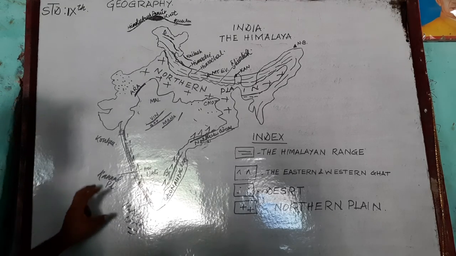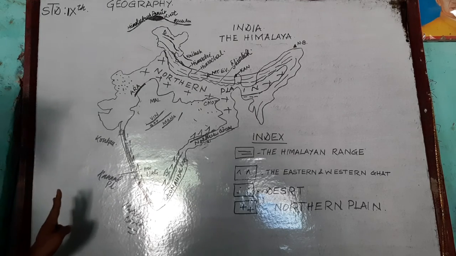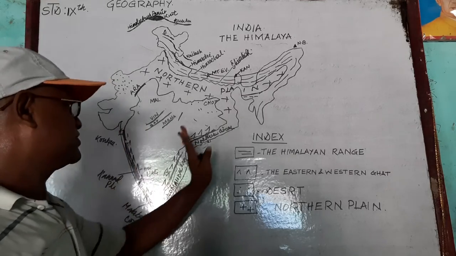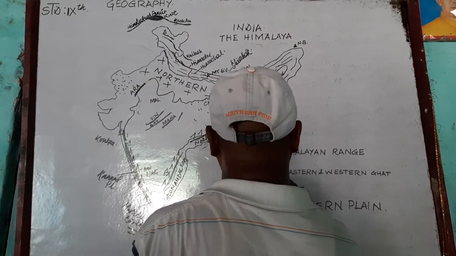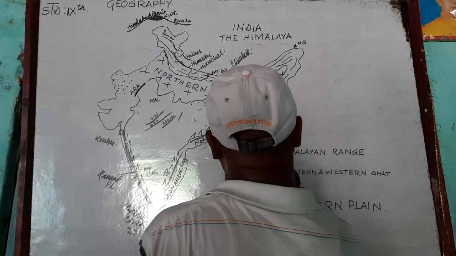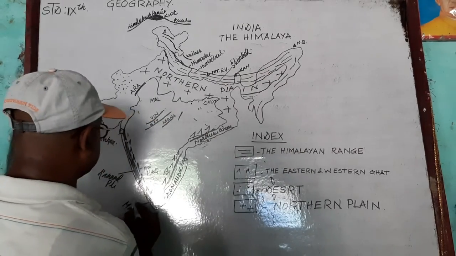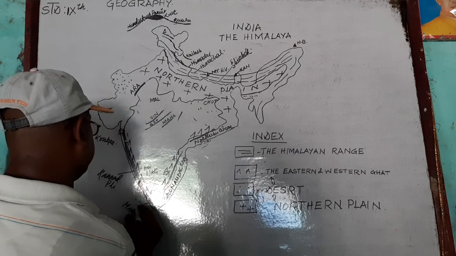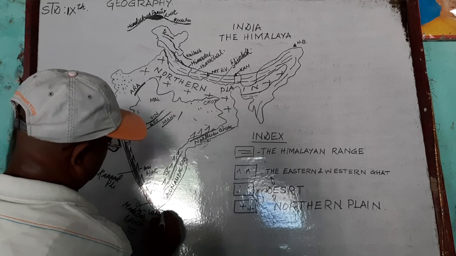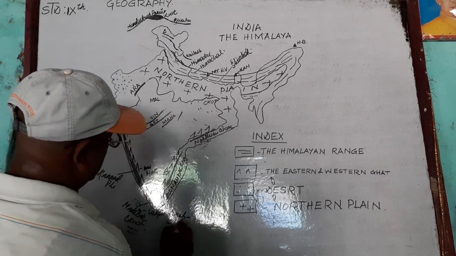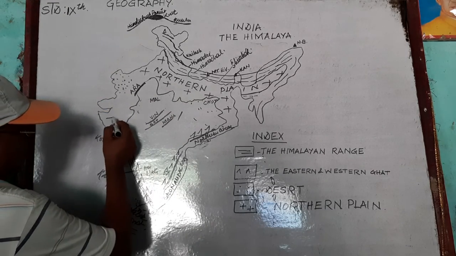So these are in this way. In this map, we can easily indicate all the physical features of India, where these regions are found. And in this region is the Andaman and Nicobar group of islands, and here is the Lakshadweep island. So these are the islands, and the Rann of Kutch in Gujarat is in these regions.